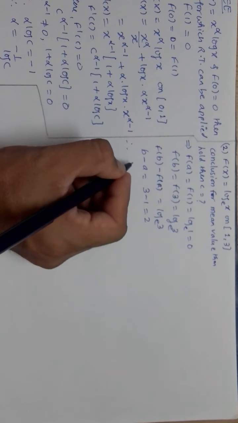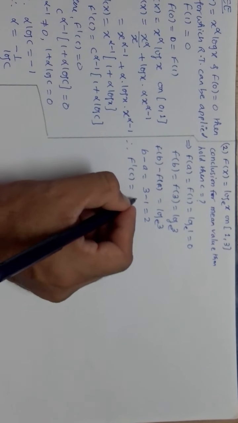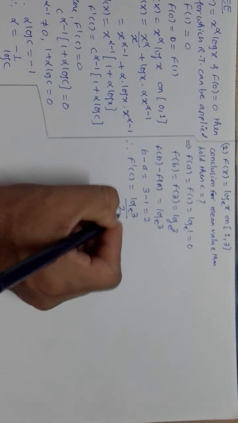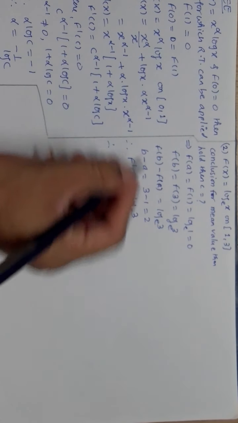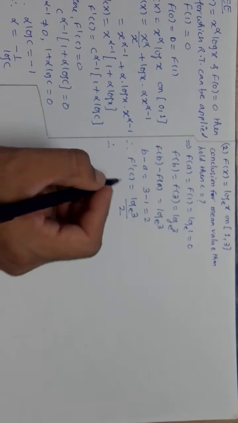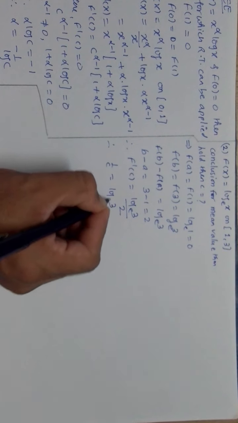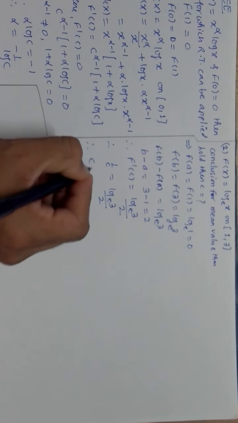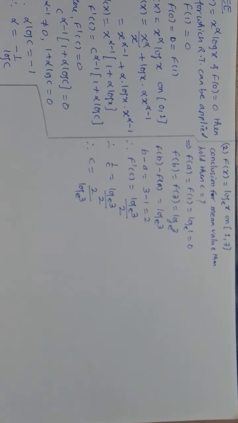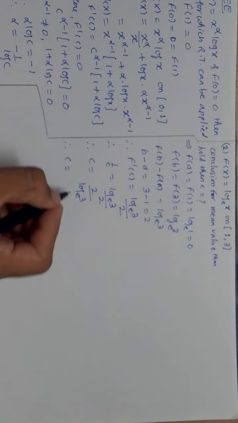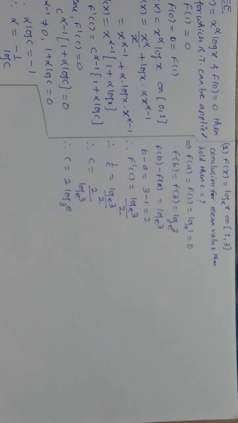So therefore by LMVT we have f'(c) is equal to log of 3 to the base e upon 2. Right? So f'(x) is equal to 1 by x, which is nothing but 1 by c, equal to log of 3 to the base e by 2, which becomes c is equal to 2 upon log of 3 to the base e. Then using the rules of logarithm, you get c is equal to 2 into log e to the base 3.